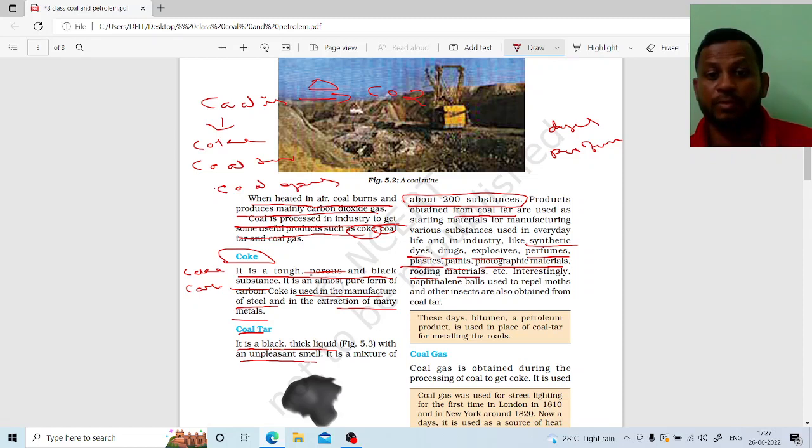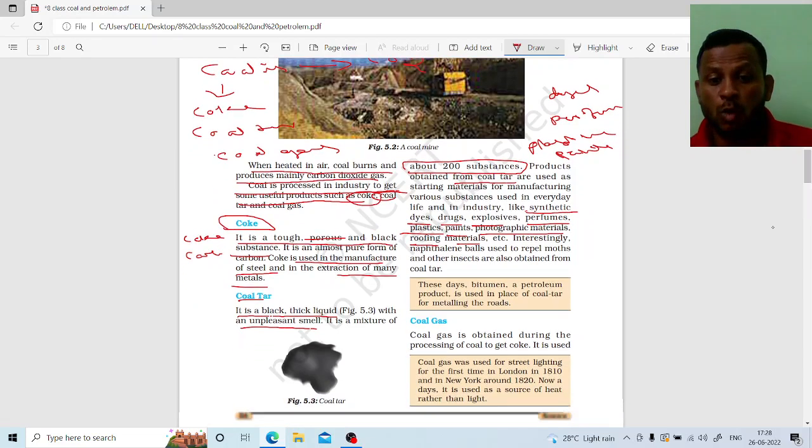Dress perfumes are different. We use plastic carry bags and covers, which are prepared from coal tar. The paints with which we decorate our homes, hotels and shops are prepared from coal tar, and the photographic materials too, remember that.